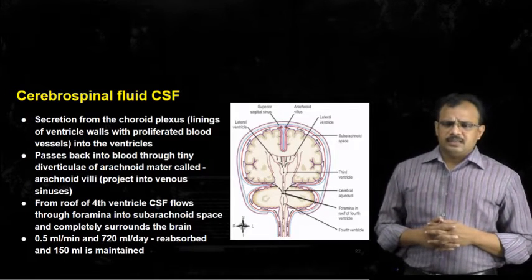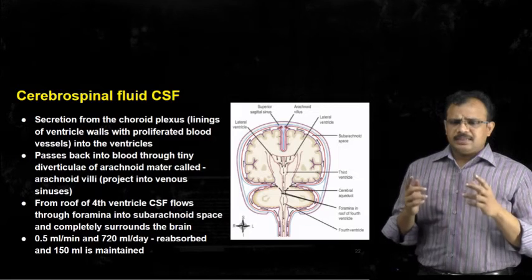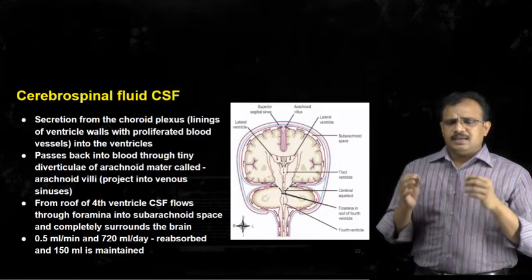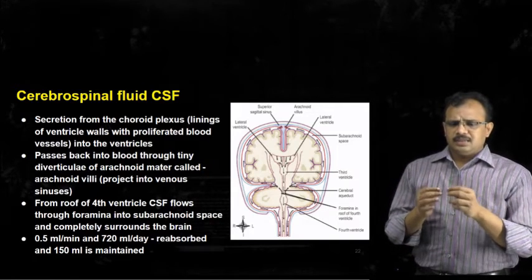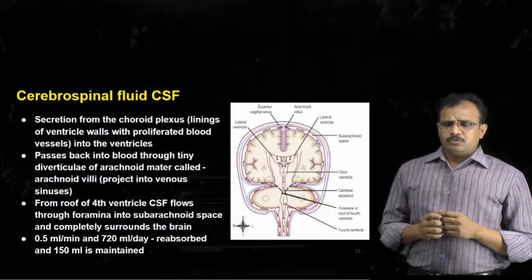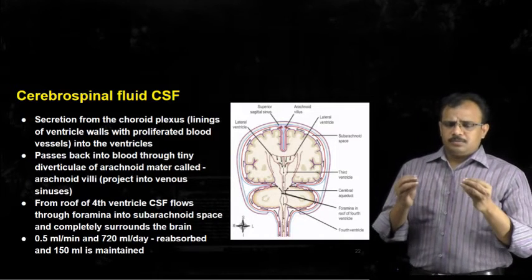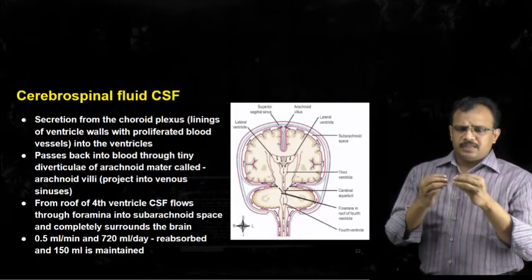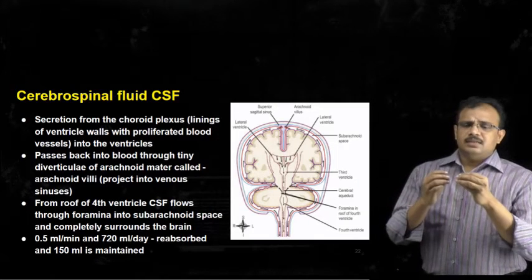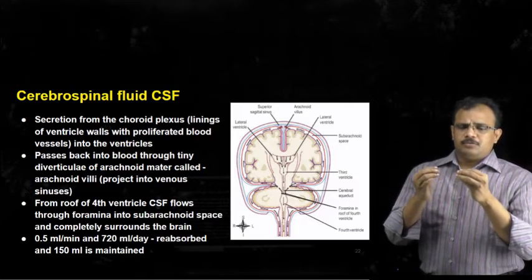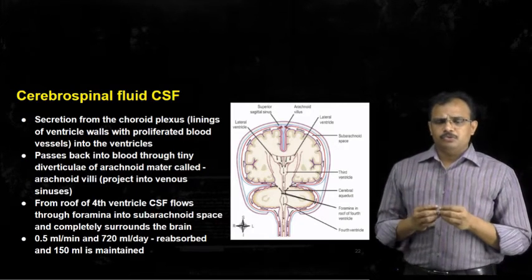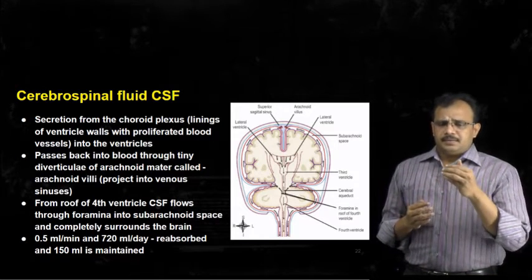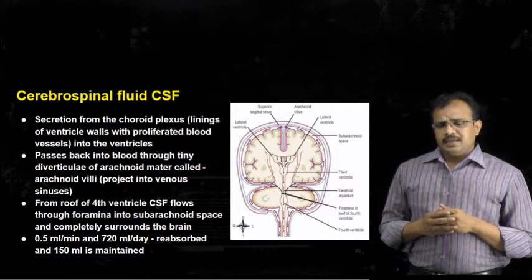So here in this diagram you can see how the right and left ventricles are connected with the third ventricle and how it is connected with the fourth ventricle. You can see how cerebrospinal fluid is secreted into the right and left ventricle. From there it passes into the third ventricle through the interventricular foramina, and from there into the fourth ventricle by the cerebral aqueduct.